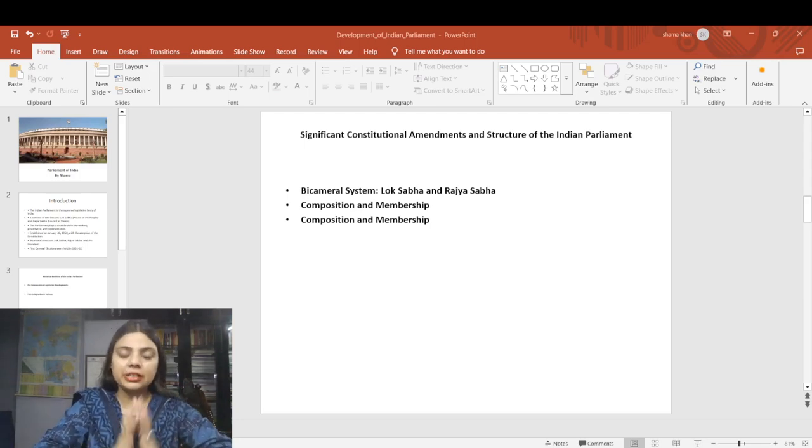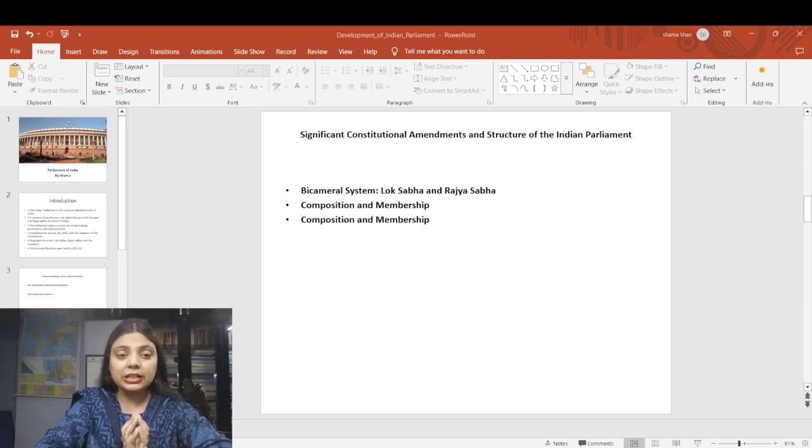Let's come to the parliament section. Over the years, several constitutional amendments have shaped the functioning of India's Parliament. The 42nd Constitutional Amendment Act of 1976 is particularly noteworthy as it brought about extreme changes, including the curtailment of judicial review and the enhancement of Parliament's power. Another significant amendment is the 52nd Constitutional Amendment Act of 1985, which introduced the anti-defection law to prevent political defection and ensure stability in governance.